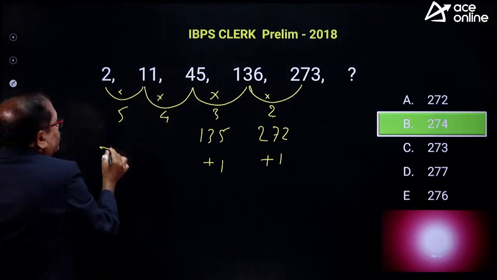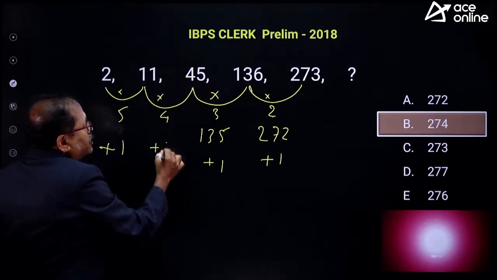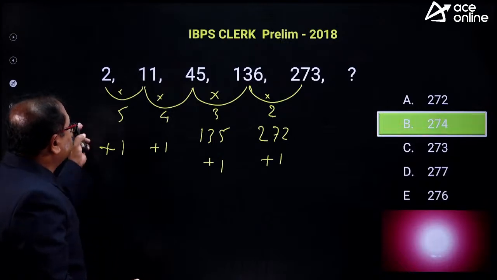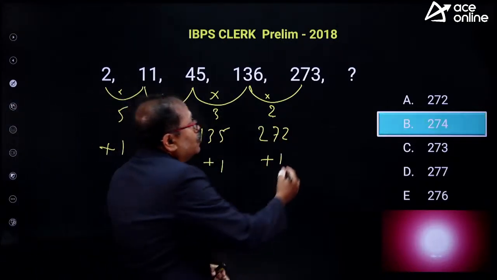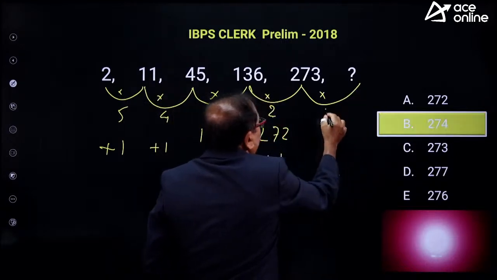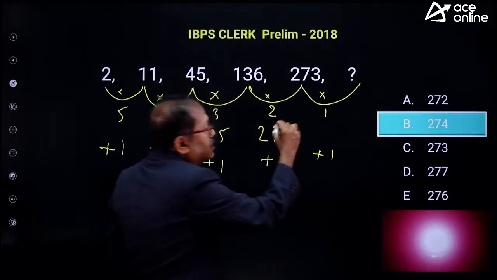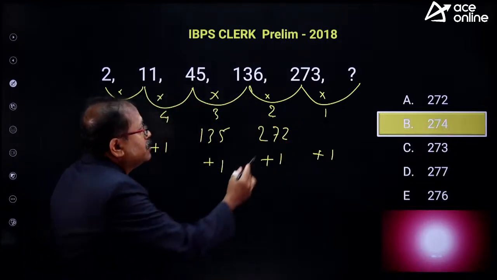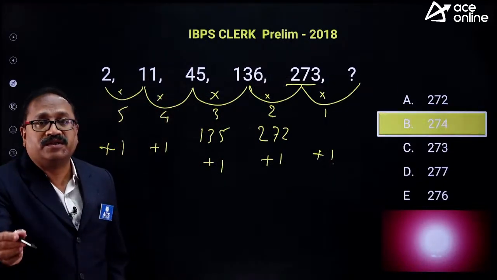So, into 5 plus 1, we can see that is correct. So, that is 44 plus 1. So, this all is right. Into 4, 3, 5, 4, 3, 2, 1 into 1. And in additions, what are we doing? We are doing plus 1. So that's right. It should be 274. 223 plus 1, 274. You are right, Divya.